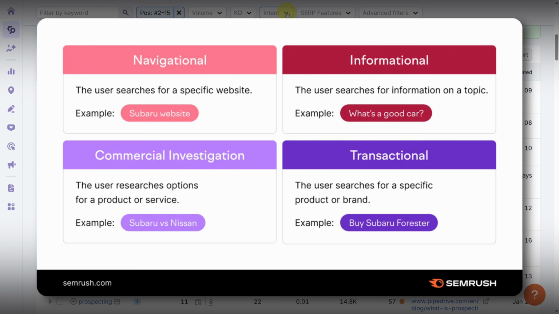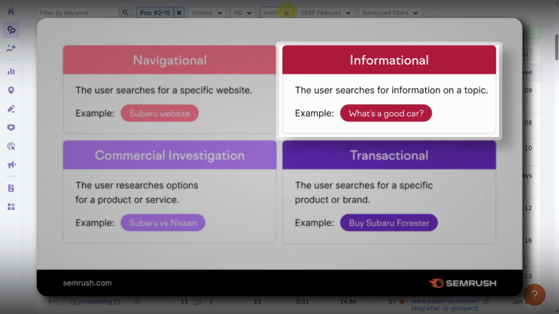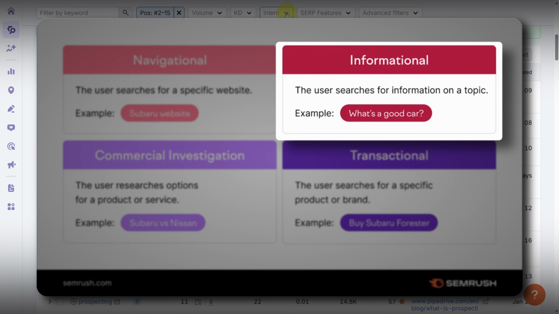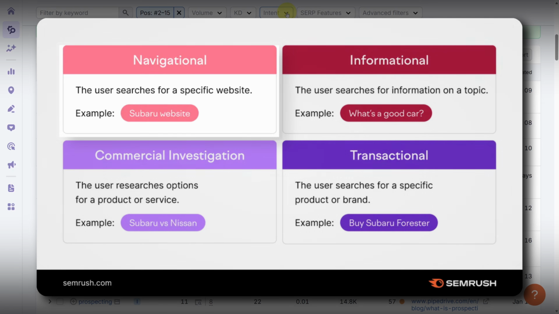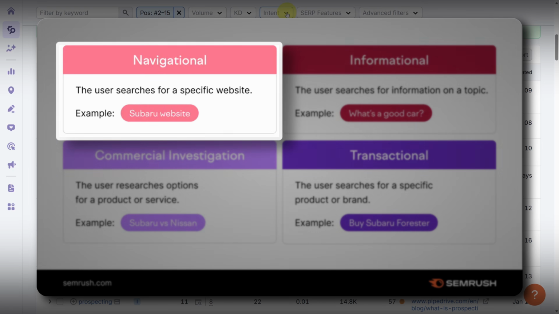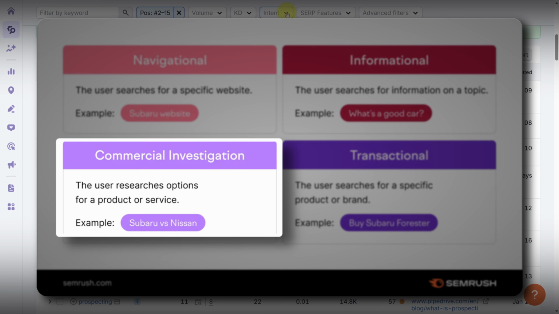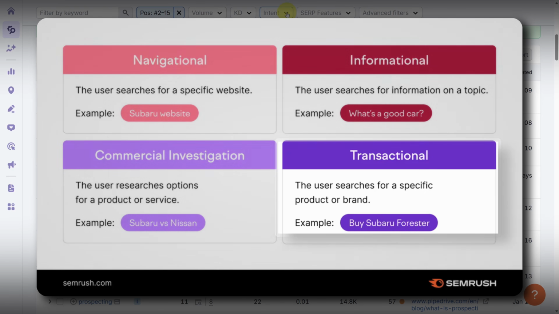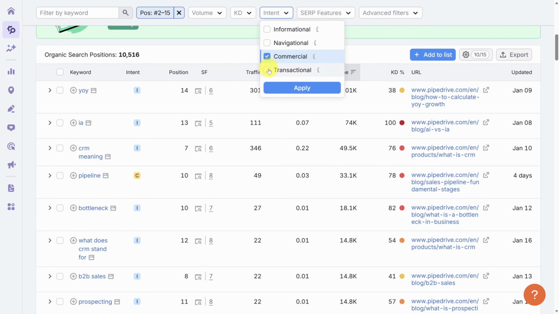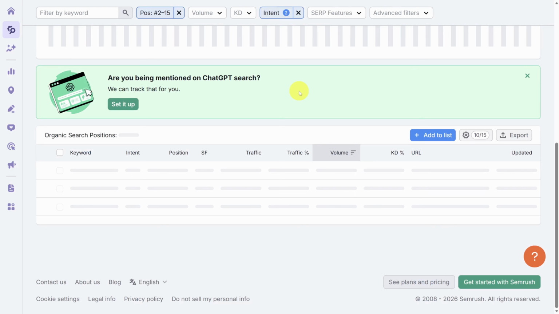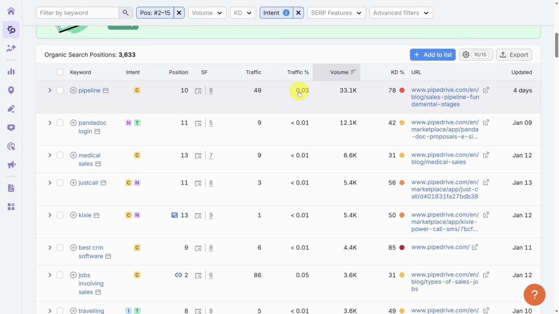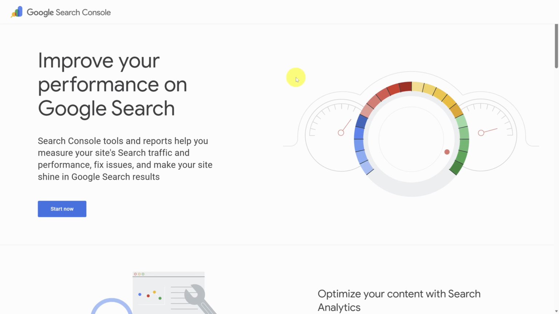Semrush has 4 different categories of intent. They're pretty straightforward. Informational means that the user is looking for information. Navigational means they're trying to get to a certain site. Commercial means they're investigating making a purchase. And transactional means they're looking to make a purchase. So let's see what commercial and transactional keywords Pipedrive is fighting for. Now keep in mind that this table might not always be up to date. The recommended solution to find keywords you already rank for is to set up the Google Search Console.